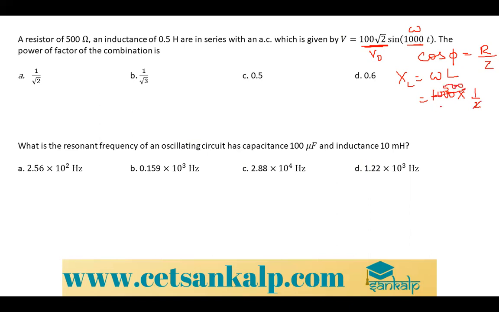It is 500. So XL is equal to 500 ohms. Next, XC is equal to 1 by omega C. So it is 1 divided by 1000 into 500.